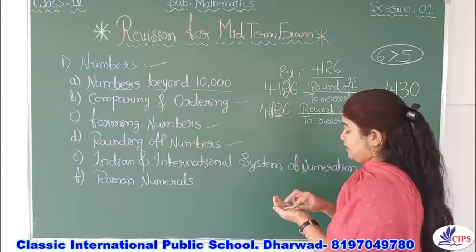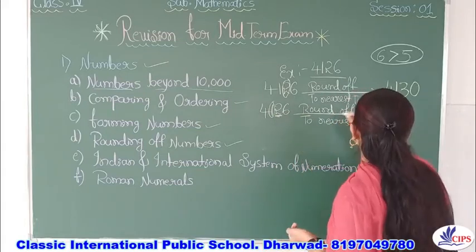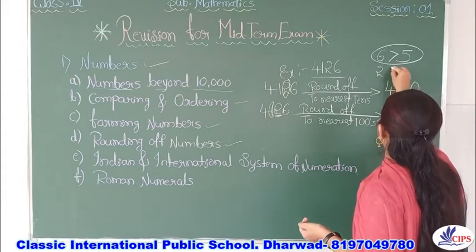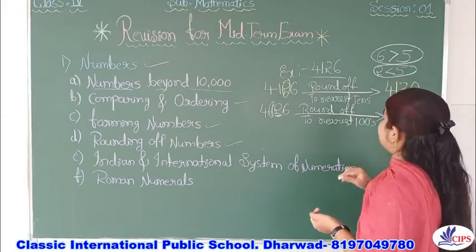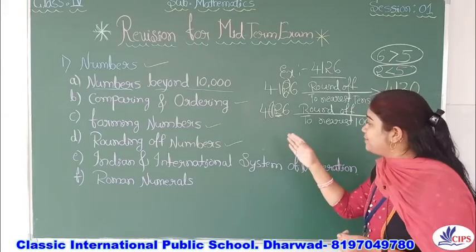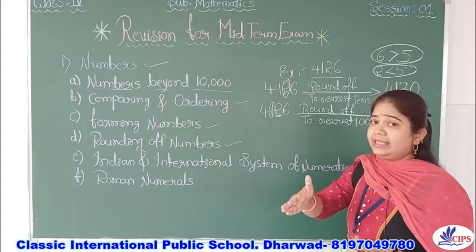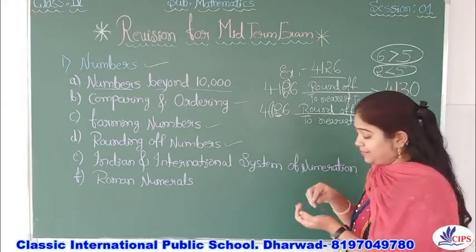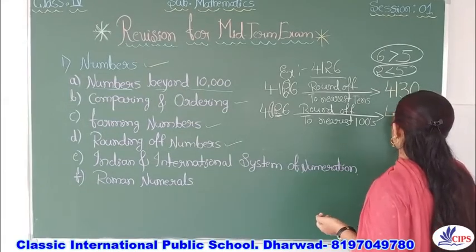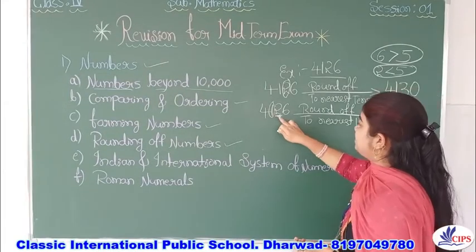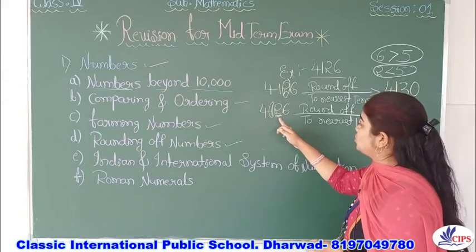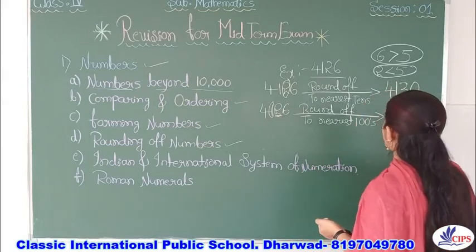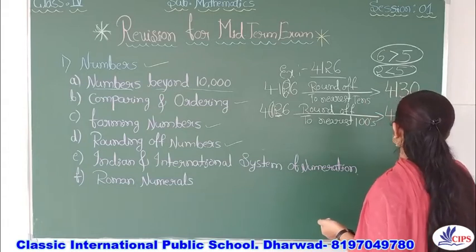In this tens place, which number is there? 2 is there, right? 2 is greater than 5 or less than 5? Yes, it is less than 5. For that, what you have to do? Keep that place value digit as it is with zeros. So 4, 1 as it is because it depends on the tens place value digit. As it is given as 2, it will be the same. 1 and remaining 0, 0.